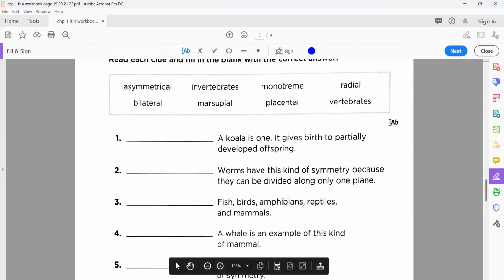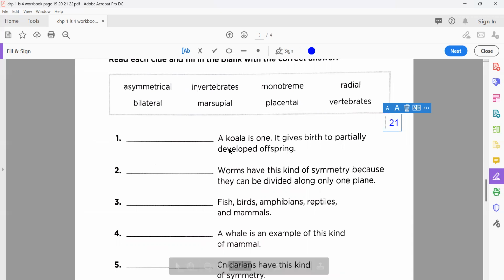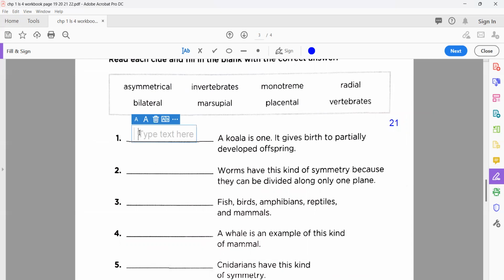I'm going to mention here: dash koala is one. It gives birth to partially developed offspring. So you know very well, we learned just before on page number 20, that we name it marsupial. Very good. Well done.